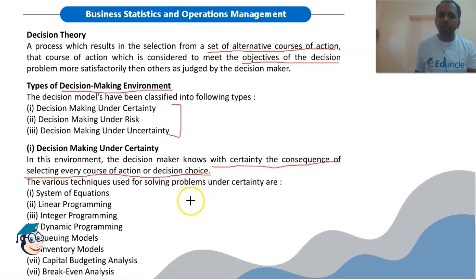There are various techniques to solve the problem with certainty. These techniques are system of equations, linear programming, integer programming, dynamic programming, queuing models, inventory models, capital budgeting analysis, and break-even analysis. You just need to remember the names of all these techniques. And then what do we mean by decision making under certainty? That I have told you, that when we already know with certainty the consequence of selecting every course of action, then it is called decision making under certainty.